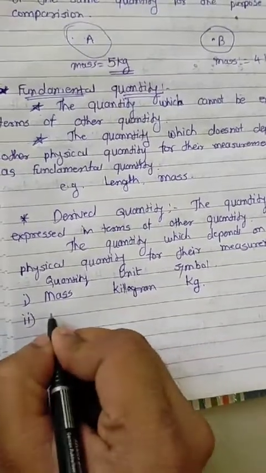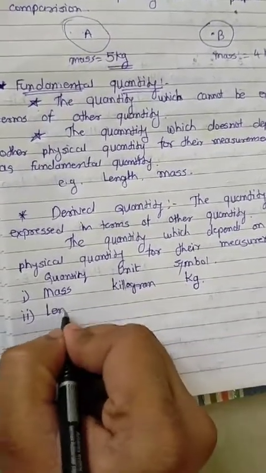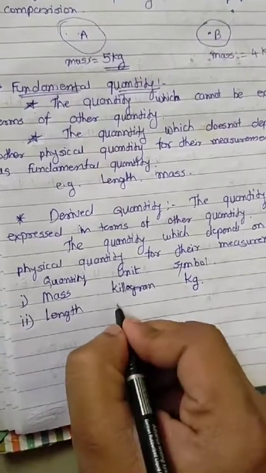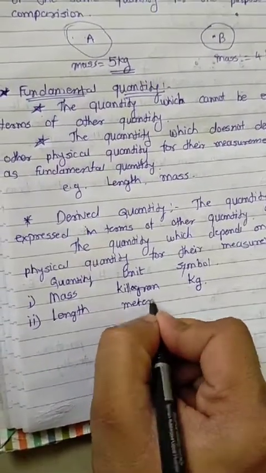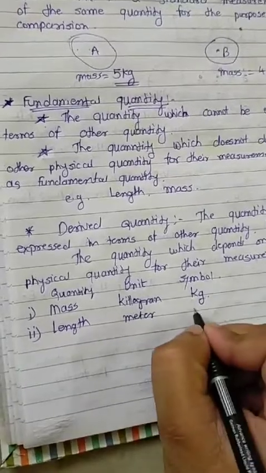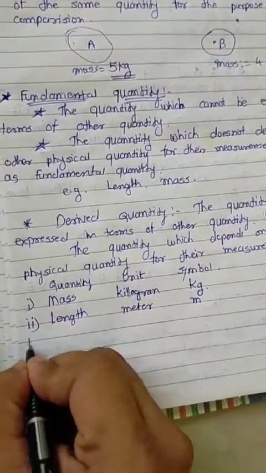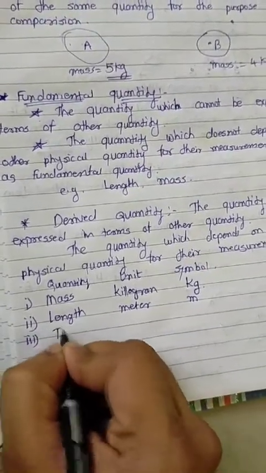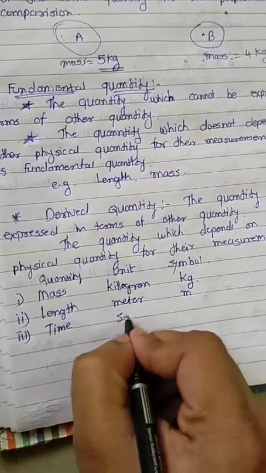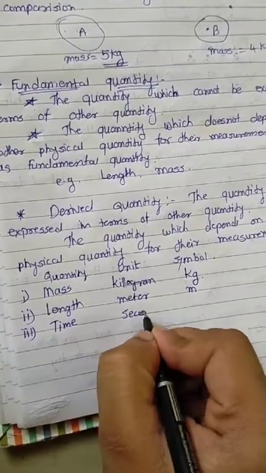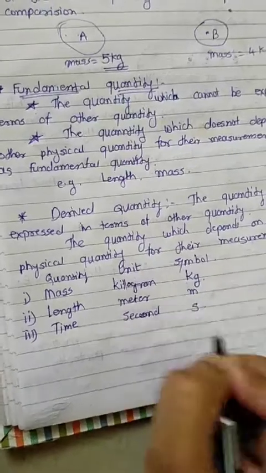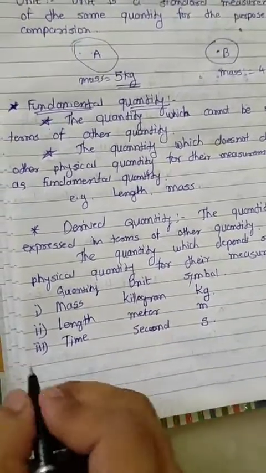Second one, length. Length is measured in meter. The symbol is small m. Third one is time. Time is measured in second. The symbol is small s.